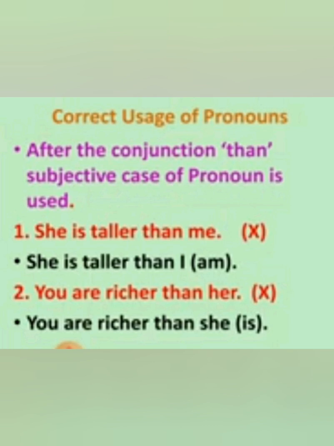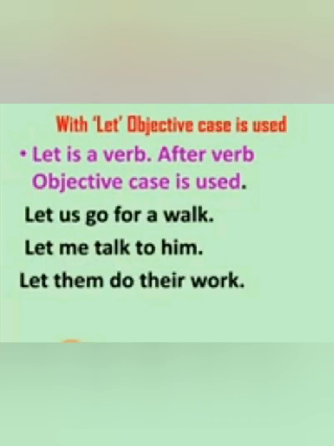Next is, with let the objective case is used. You already heard the word let. Let is a verb, and after a verb the objective case of the pronoun is used. Let we go for a walk. No. After let we have to use the pronoun as object. So the right answer will be, let us go for a walk. Second is, let me talk to him. Here we have to write let me, not let I. Let me talk to him.